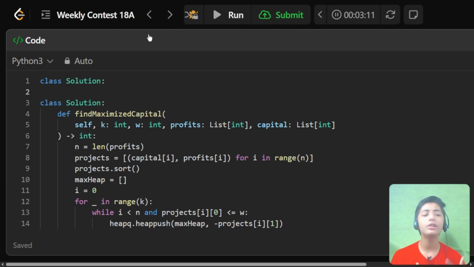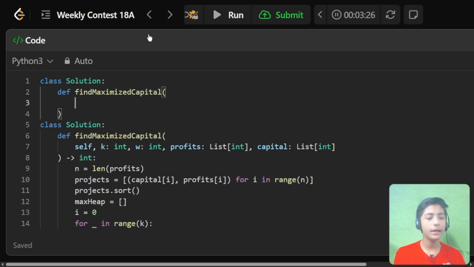Whenever you start to solve any question, first of all you define a class Solution. Then def keyword, in which I am writing findMaximizedCapital. This is our topic. Now I define self, comma, k: int, because k is our integer.